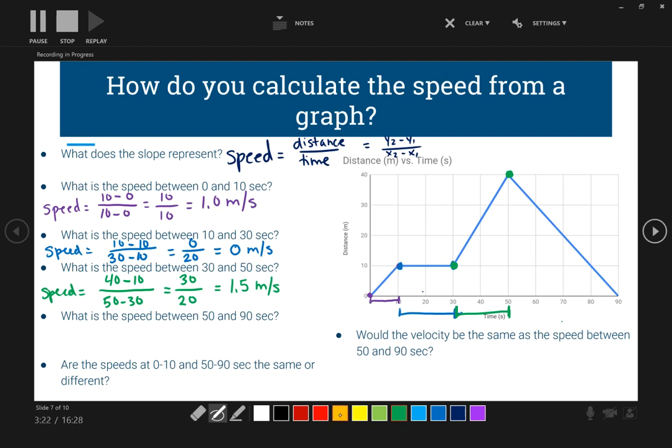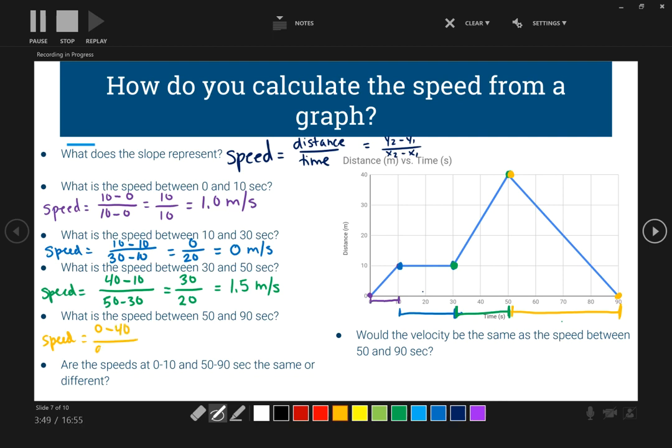All right, let's do the next part of the graph. What is the speed between 50 and 90 seconds? So we're going 50 to 90. So where are we ending? We are ending at 0. Where did we start? We started at 40.